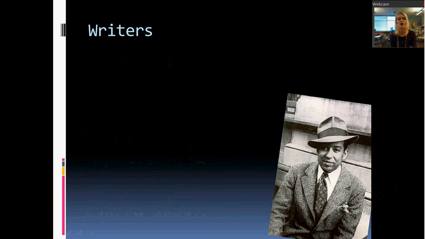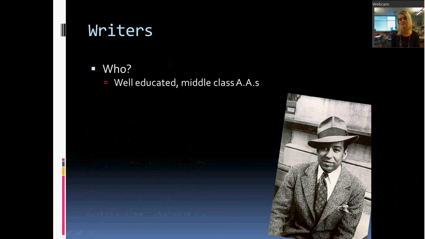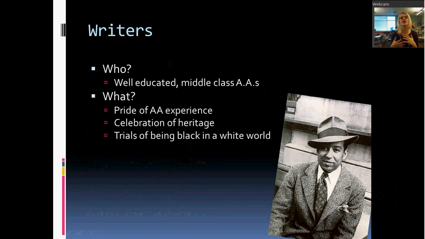So the first is the writers or the authors of this period. A lot of these guys are well-educated, middle-class African Americans. This is a photograph of Langston Hughes down here. You see he's very well-dressed. These are people who have gotten that education. W.E.B. Du Bois would call them the talented tenth. Right? And what they're doing is they're writing about the pride of the African American experience.